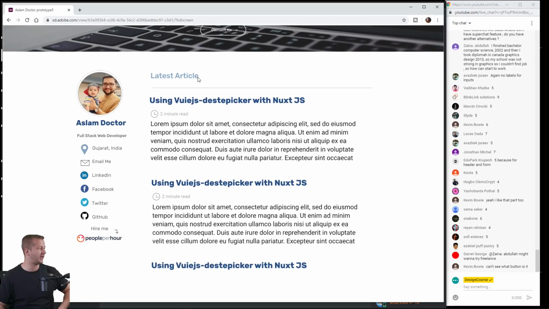Latest article being like this desaturated light blue. I don't really agree with that. Honestly, in terms of UX and prioritizing your content, I would probably get rid of latest article and also get rid of this border right here and just make it start right where our latest article is right here.